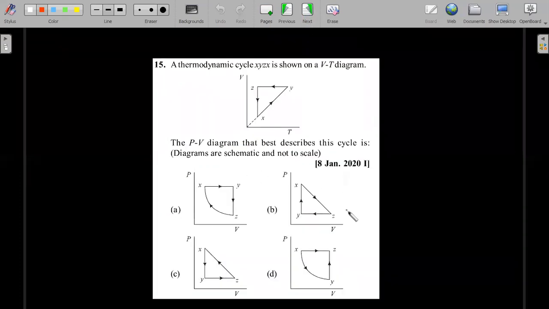So let's move forward. This is a practice problem for you to try. If a V versus T graph is given, how can you draw the P versus V? I'll leave the solution in the next slide for you so that you can match your attempt.